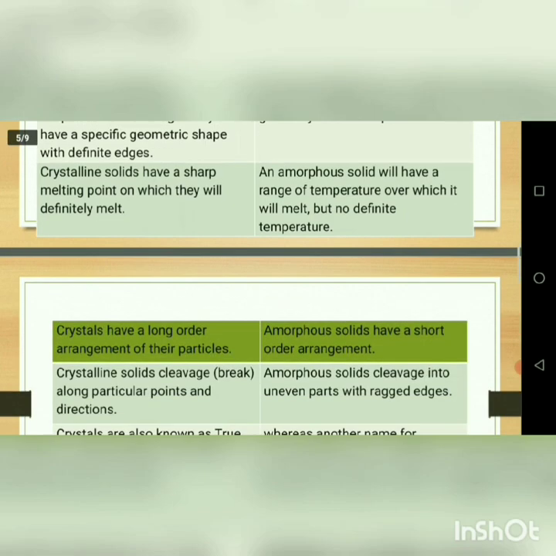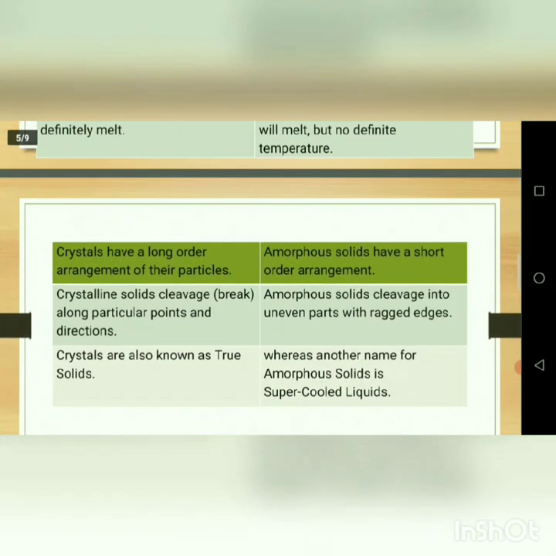Then the fourth difference: crystals have a long-range order arrangement of their particles, but amorphous solids have a short-range order arrangement. Then crystalline solids have cleavage, meaning breaking of the particles along particular points and directions, but amorphous solids cleave into uneven parts with ragged edges.